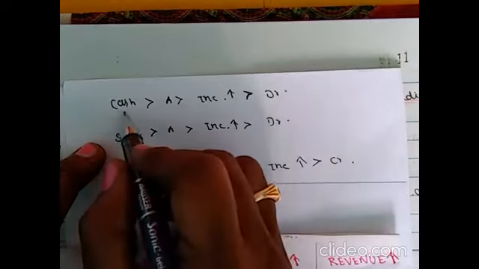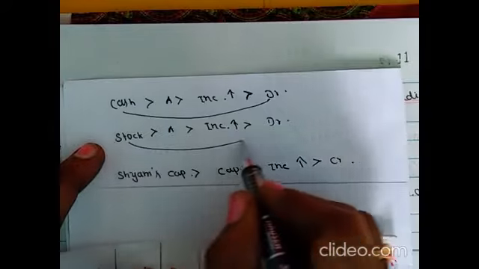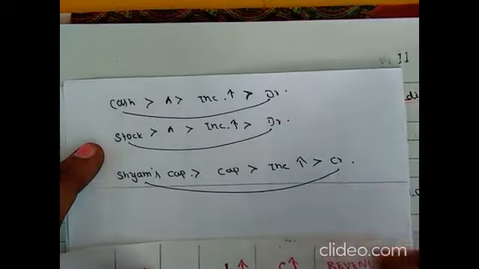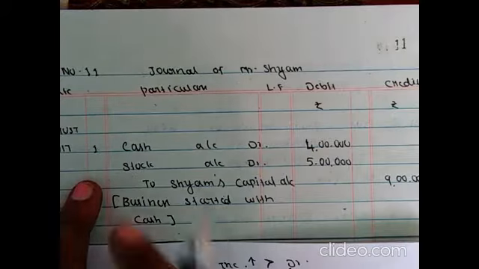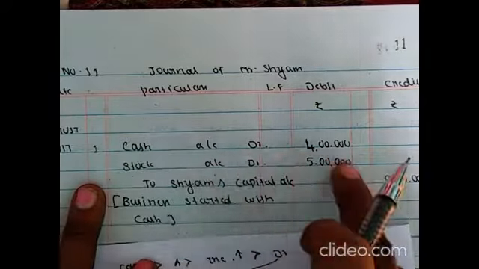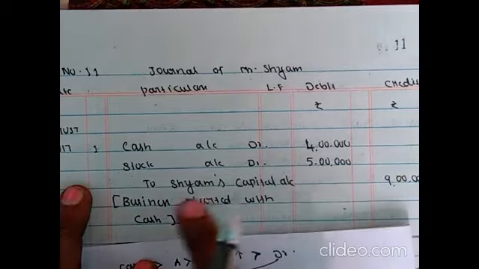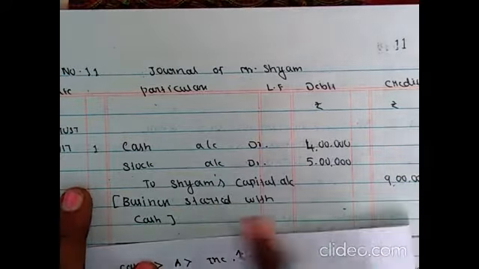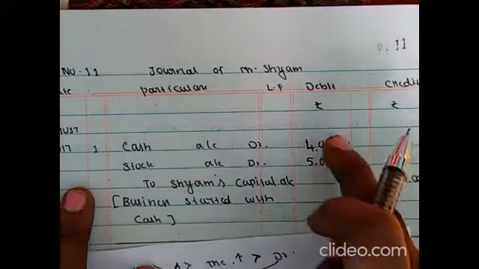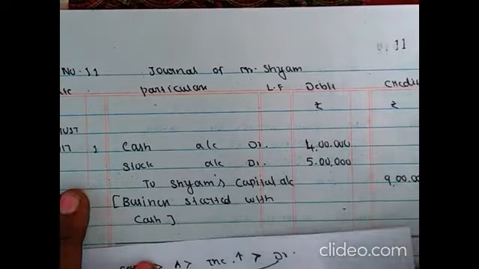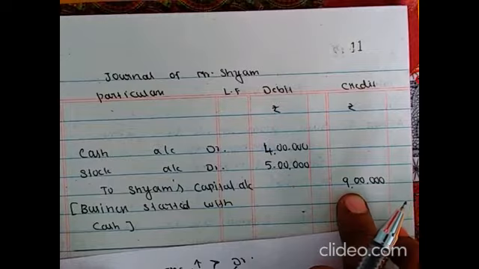So cash account debited, stock account debited, Shyam's capital account credited. Business started with cash 4 lakhs plus 5 lakhs, so 9 lakhs.